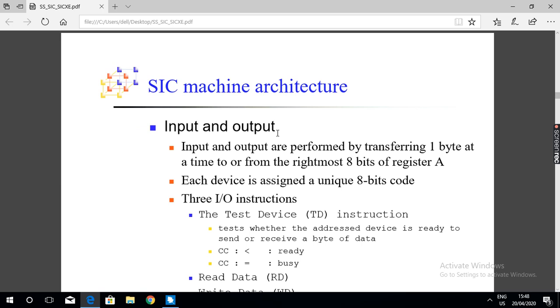So if the question is to explain the architecture of SIC, you should cover these 7 components.